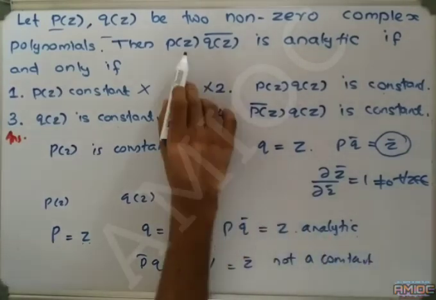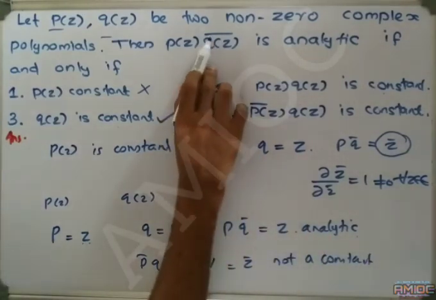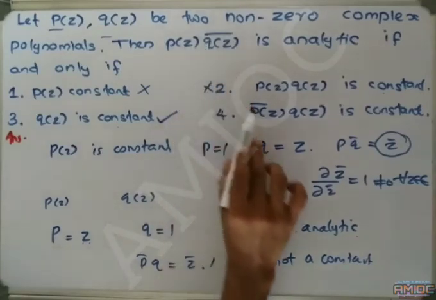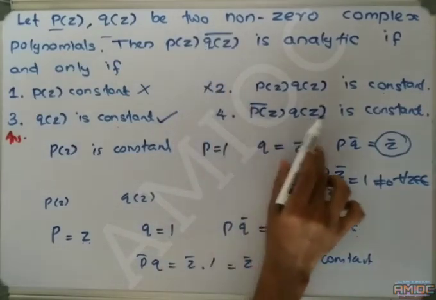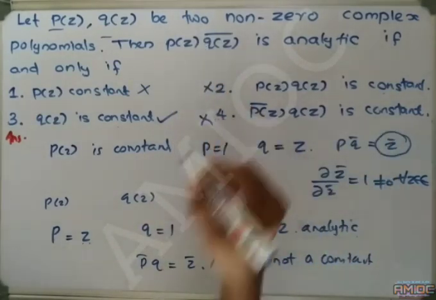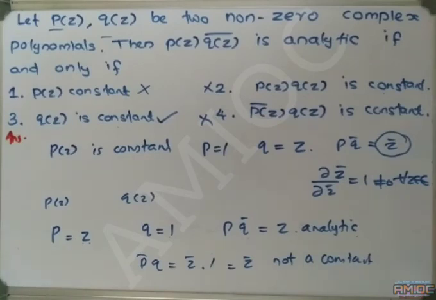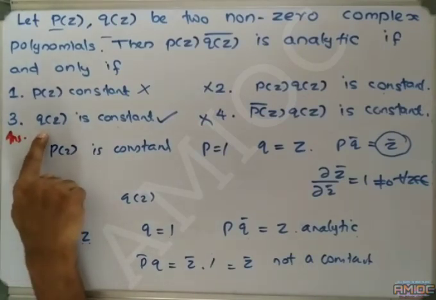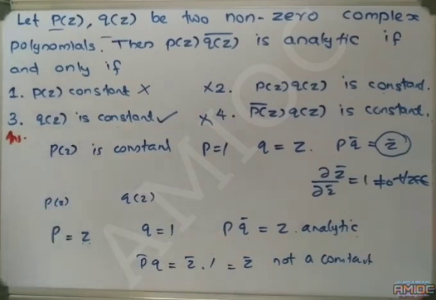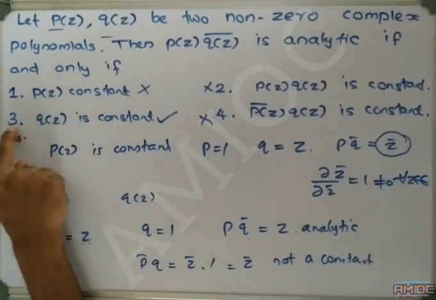Therefore, if P(z)·Q(z̄) is analytic, that does not guarantee P̄·Q is constant. Therefore, the fourth option is also false. From the examination point of view, this question is from part B, so there is only one answer, and we have concluded that option 3 is true.